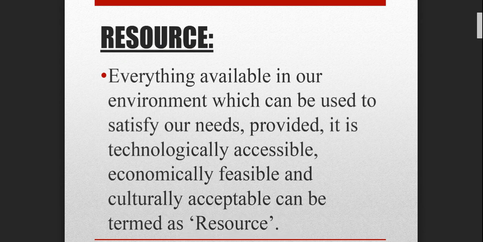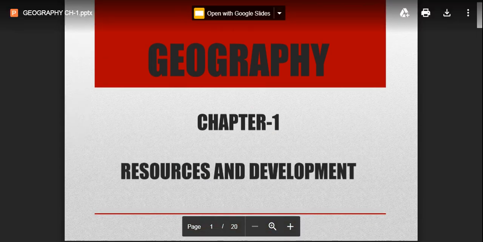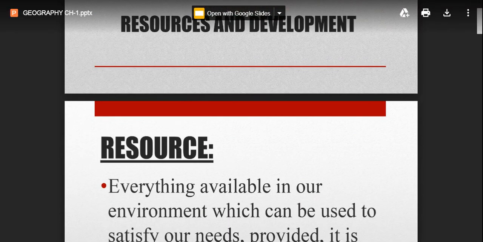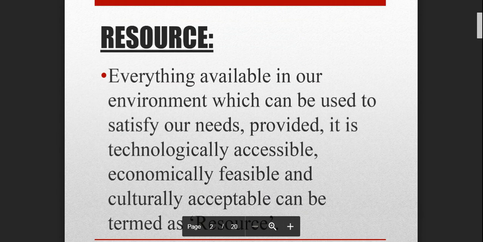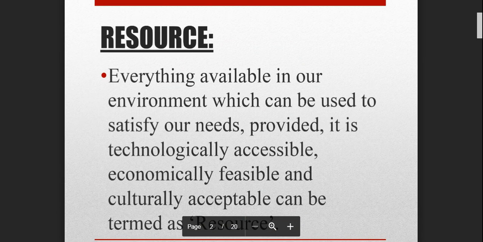So, the first term that we are going to talk about, as the name of the chapter you have already seen, chapter number 1, Resources and Development. In this chapter, the term starts with resource. So, what do you mean by resource? Resource is basically everything which is available in the environment, which can be used to satisfy our needs, provided it is technologically accessible, economically feasible, and culturally acceptable, can be termed as a resource.